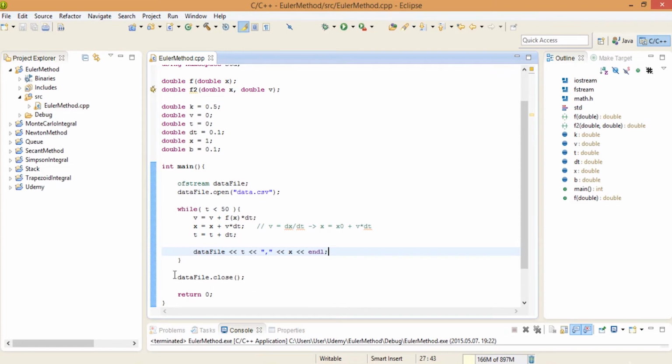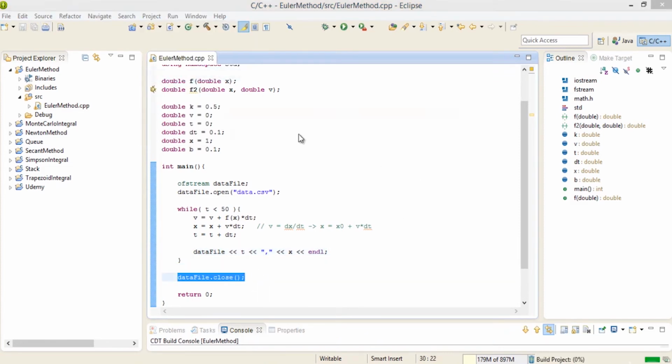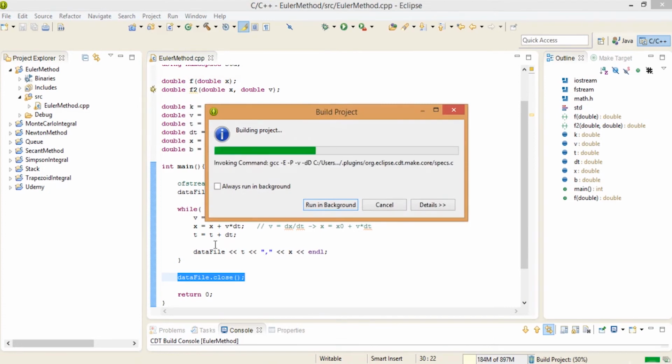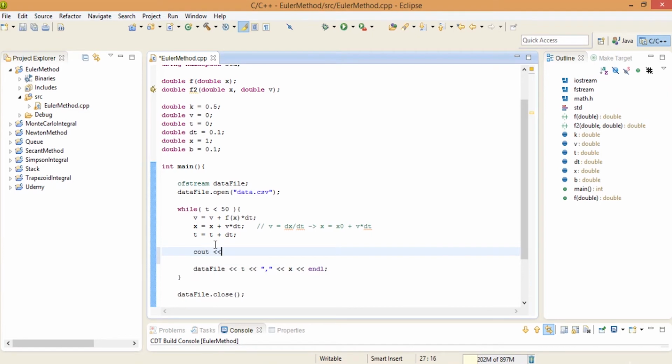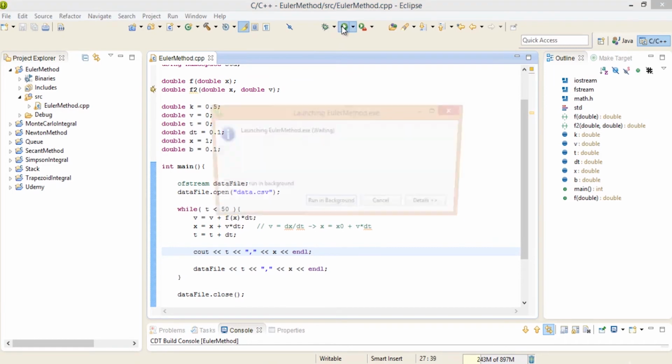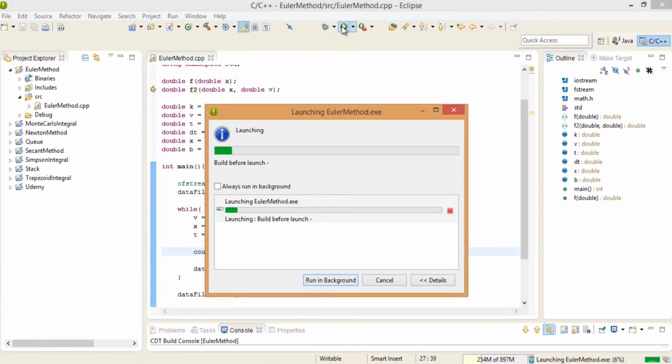So that's all. We are going to close it after the operation. So let's see. I'm going to print out x to the console, with an end line, to see whether it's okay or not, and we can make an assumption whether our algorithm is working fine or not.